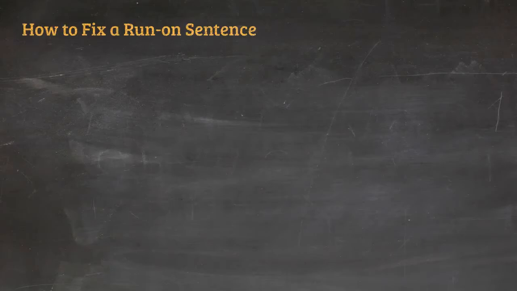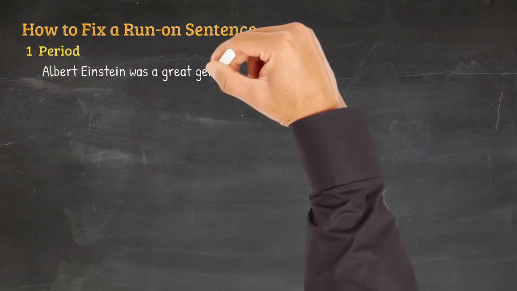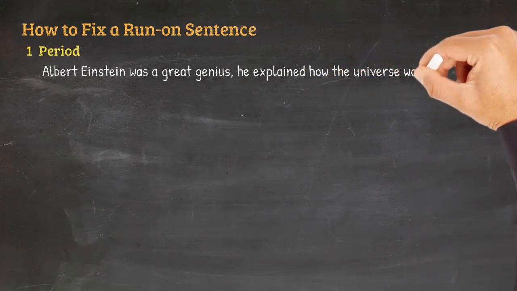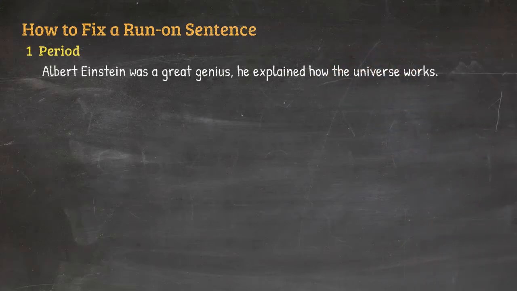Now, let's look at how to fix a run-on sentence. The first way is what we just discussed in the previous slide. Put a period between the two independent clauses. For instance, Albert Einstein was a great genius. He explained how the universe works. All we need here is a period between the two sentences. Albert Einstein was a great genius, period. He explained how the universe works, period.